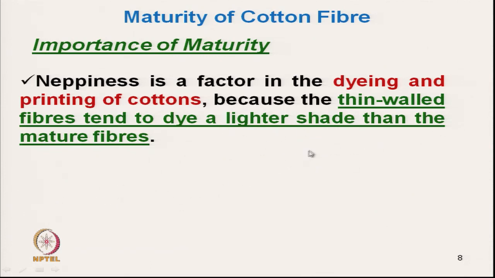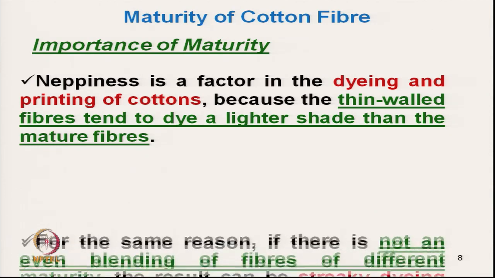The dye uptake is less because of the absence of the secondary wall, and that is why it gets a lighter shade, and ultimately the appearance of the fabric is adversely affected.